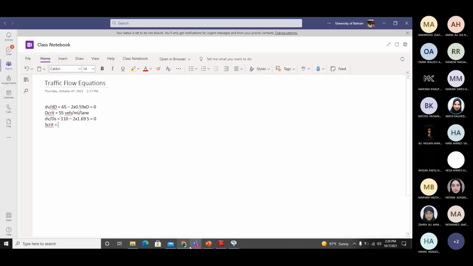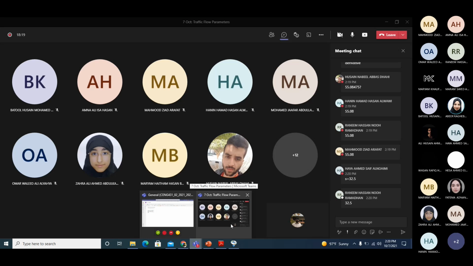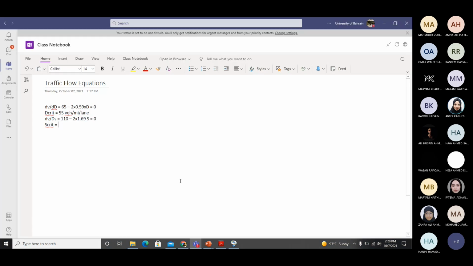How much is the speed at capacity? 32.5. Okay.